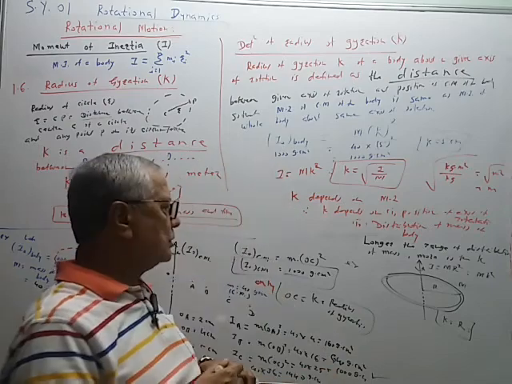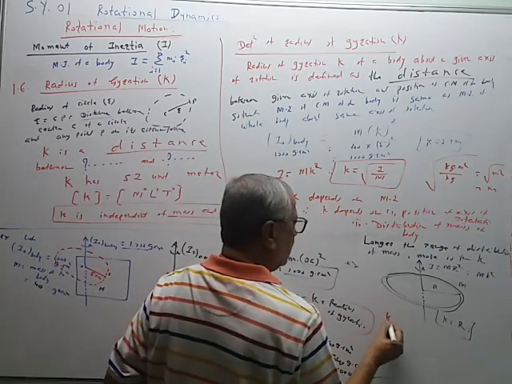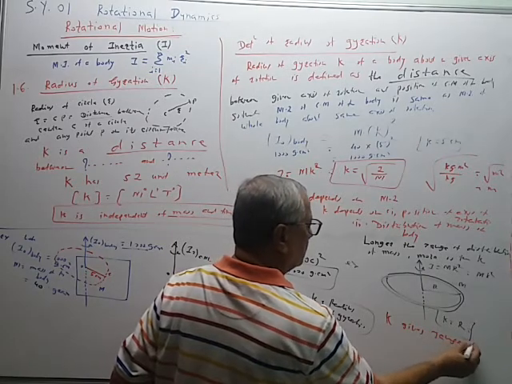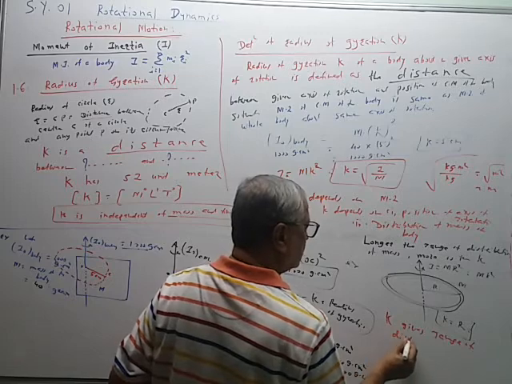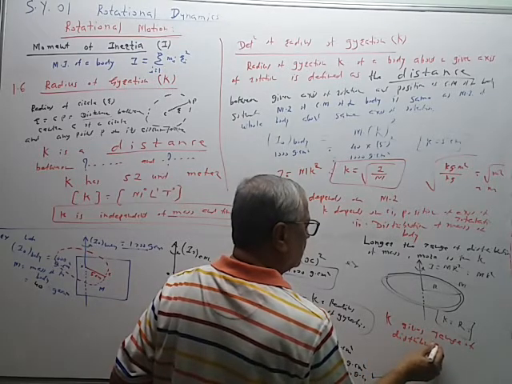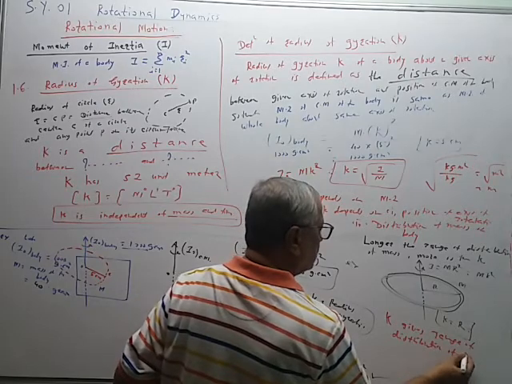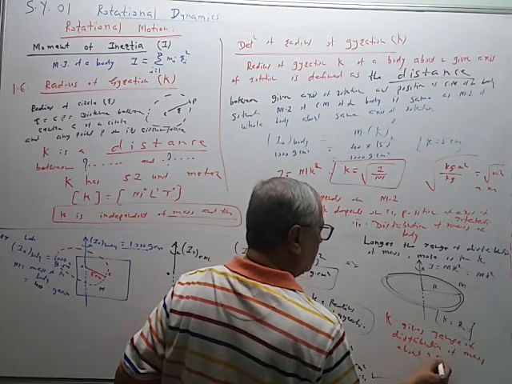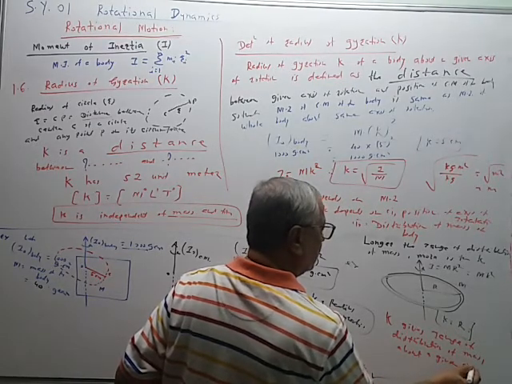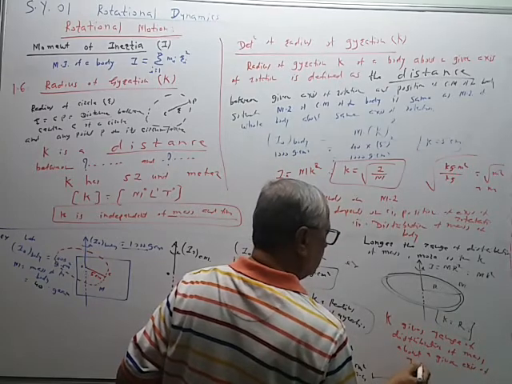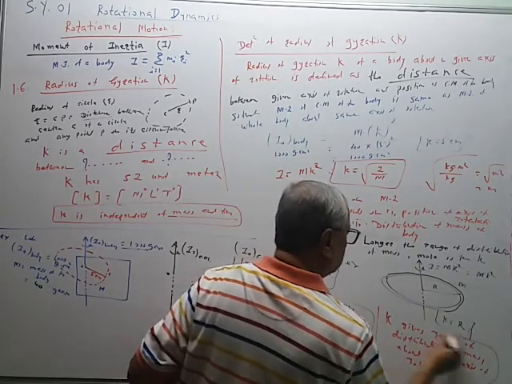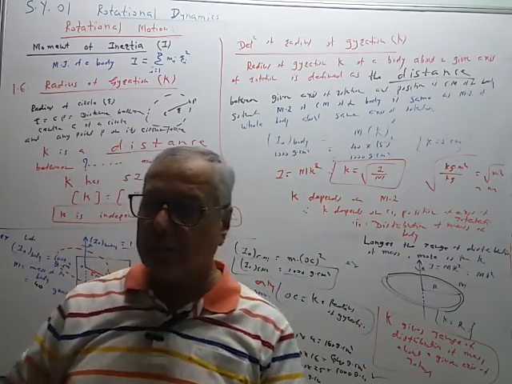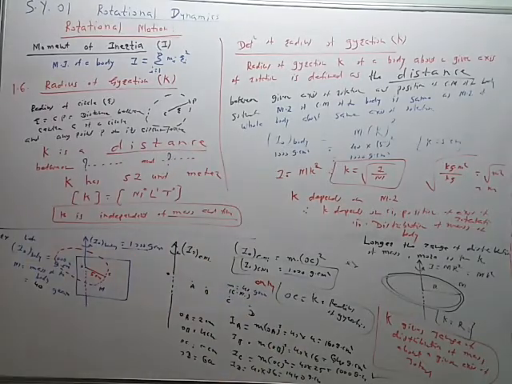So K, radius of gyration, gives the range of distribution of mass about a given axis of rotation. Shorter the value of, smaller the value of k, shorter is the range of distribution. Longer the value of k, more is the range of distribution of mass.